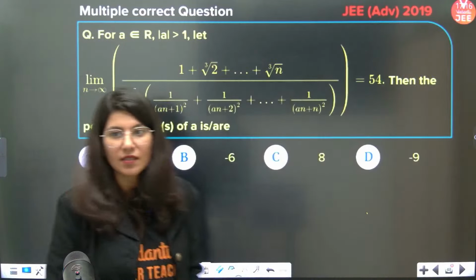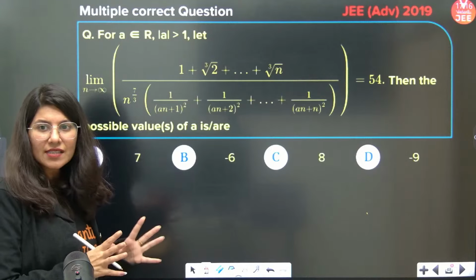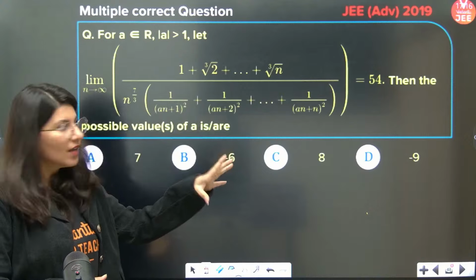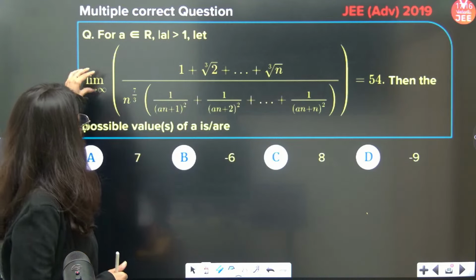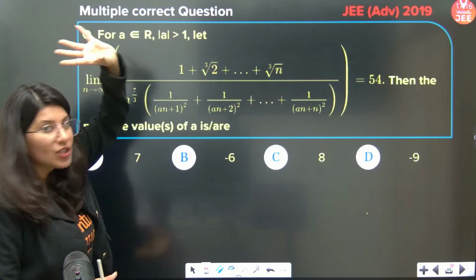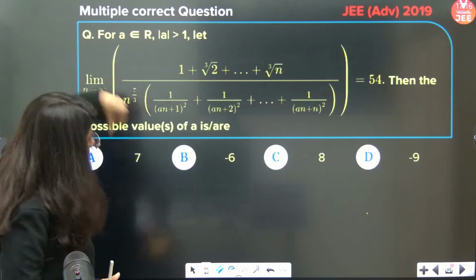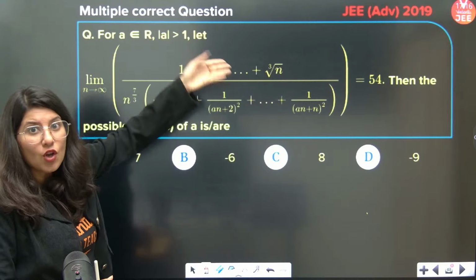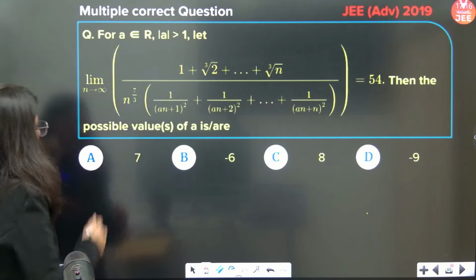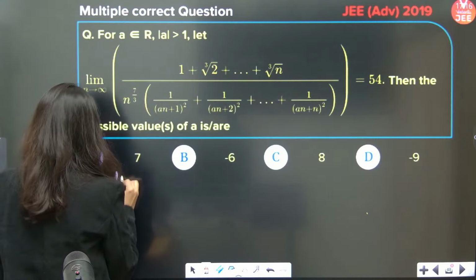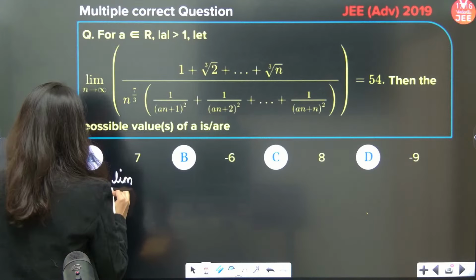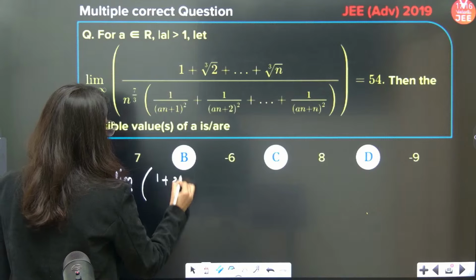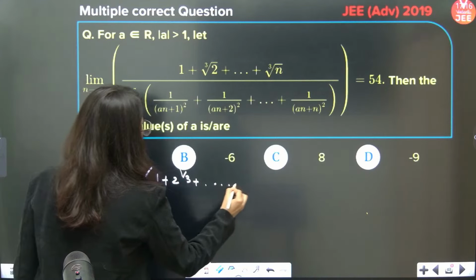Let's do this. So the first thing I understand is, see, this is not a very basic question. Simple is there, but basic is not there. I can clearly see that one summation is going on in the numerator and another summation is going on in the denominator. So the numerator is a different question, the denominator is a different question. So I am going to write limit n tends to infinity, and I am going to write 1 plus 2 power 1 by 3 plus, and all the way up to n power 1 by 3.